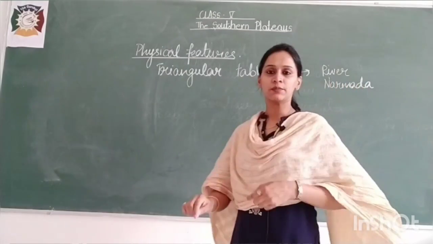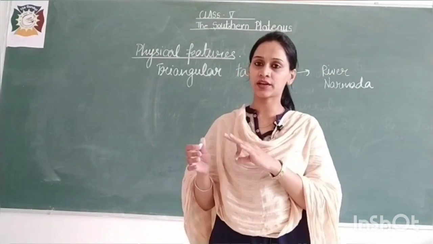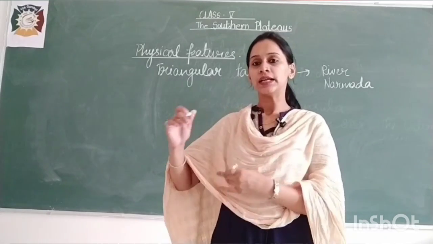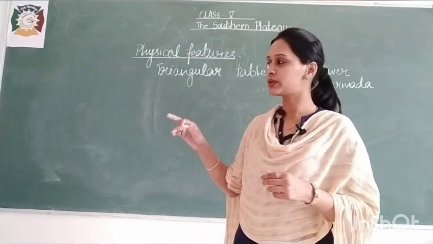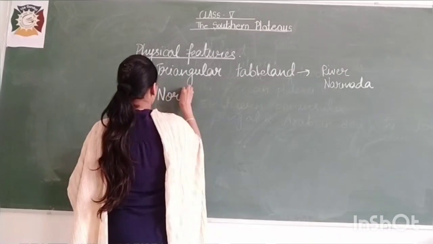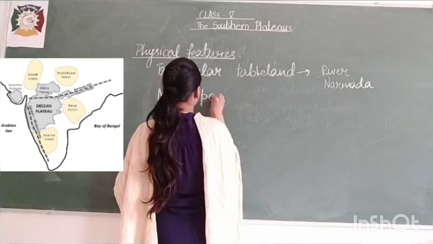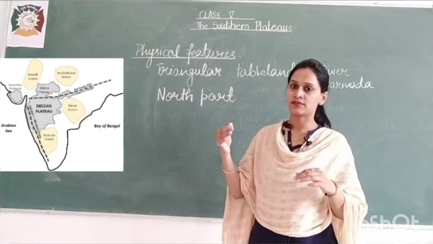Moving ahead, the north part of the river, the area above it, is known as the Malwa Plateau. The river Narmada divides it into two parts.